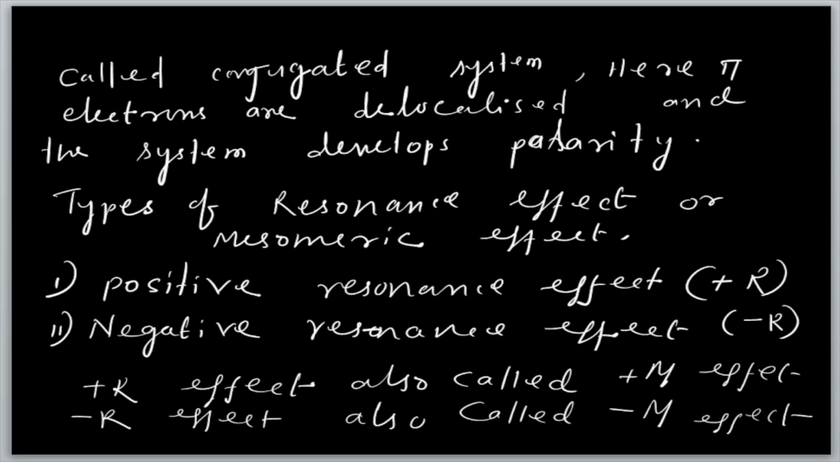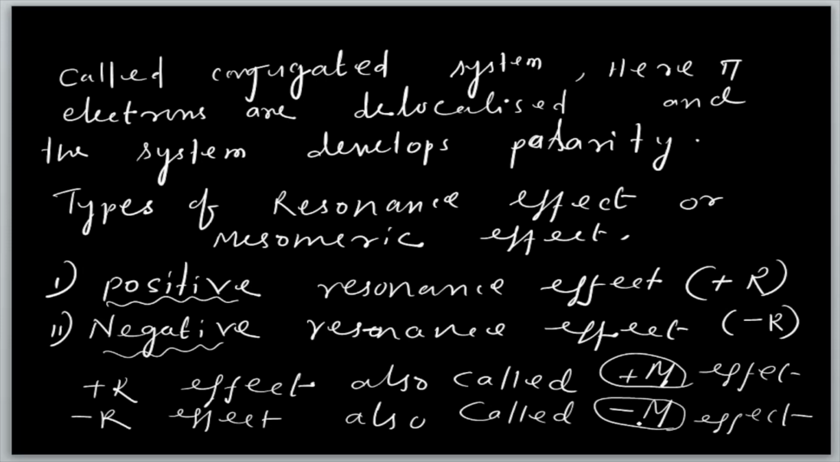Types of resonance effect. Do you know what the types of resonance effect are? It is also called the mesomeric effect. There are two types: one is the positive resonance effect and the other is the negative resonance effect. This is very important. Positive is called plus R, negative is called minus R. The plus R effect is also called plus M, where M means mesomeric. Likewise minus M means negative mesomeric, and plus M means positive mesomeric.